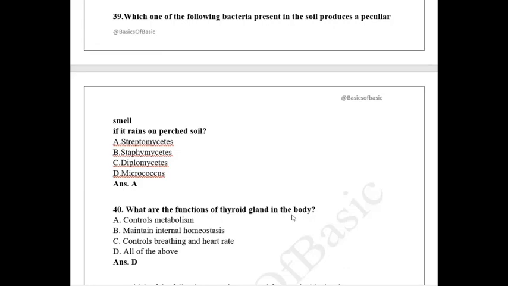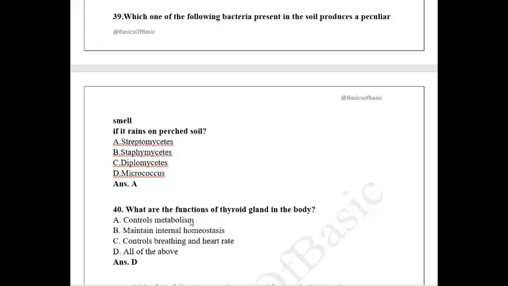What are the functions of the thyroid gland in the body? So it does all the body functions. See, thyroid is a very important hormone that is secreted in the body. Nowadays, most people say they have a thyroid problem. Due to an imbalance in the thyroid hormone, the person gets obese or fat in nature. So the importance of the functions of the thyroid is very high.